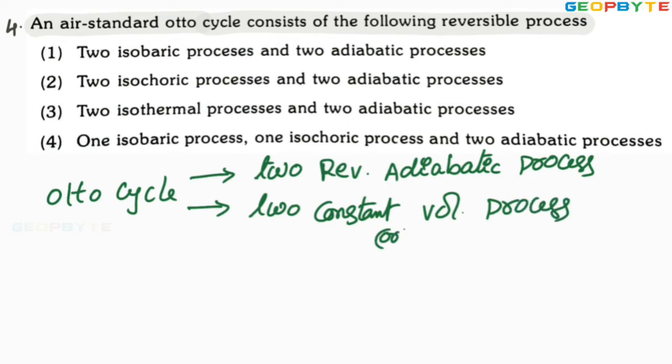This constant volume process can also be called an isochoric process.